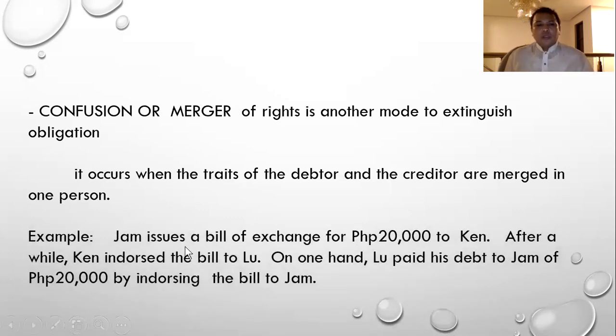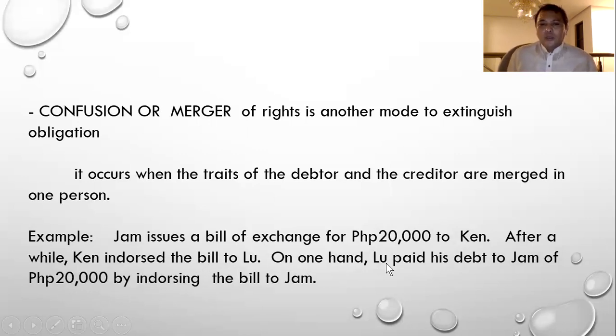For example, Jam issues a bill of exchange for 20,000 pesos to Ken. A bill of exchange has the same effect as a check. After a while, Ken endorsed the bill to Lou. So after receiving the bill of exchange, Mr. Ken here endorsed the bill to Lou.